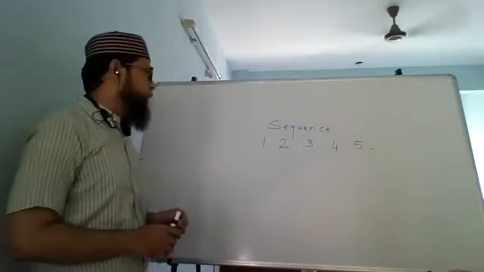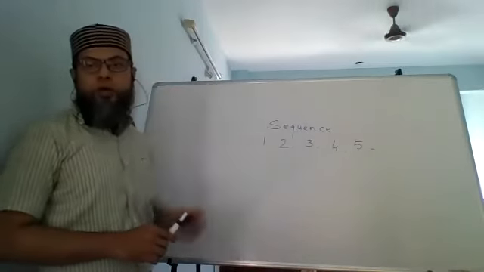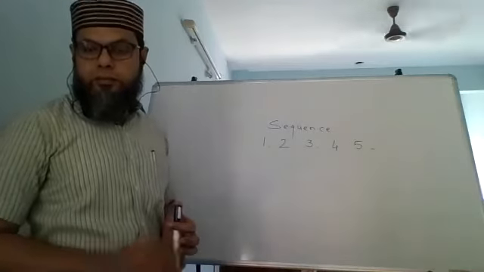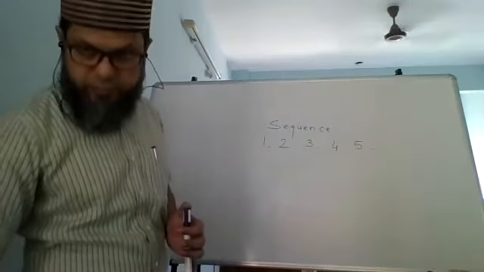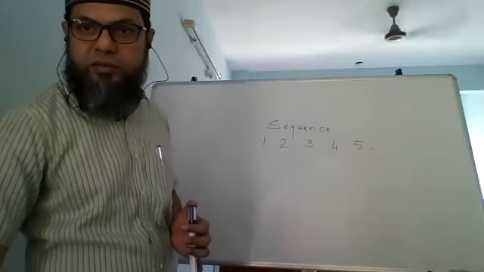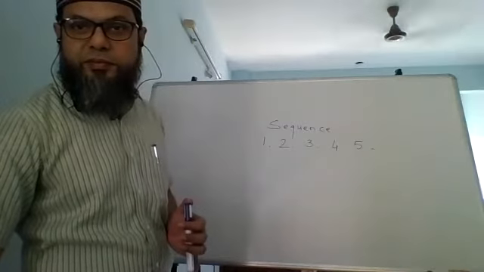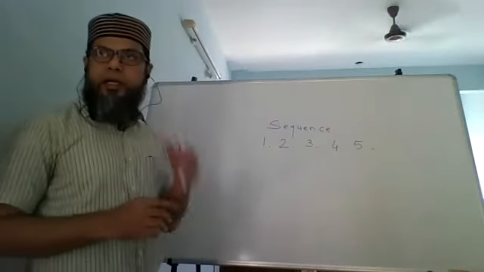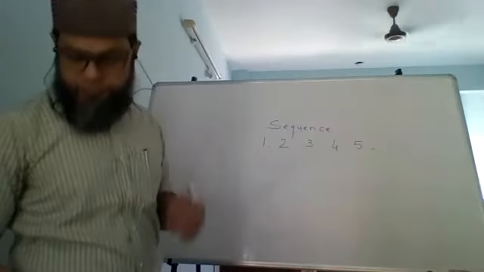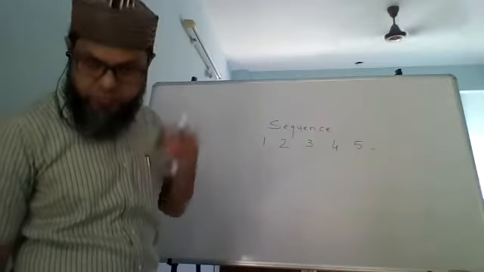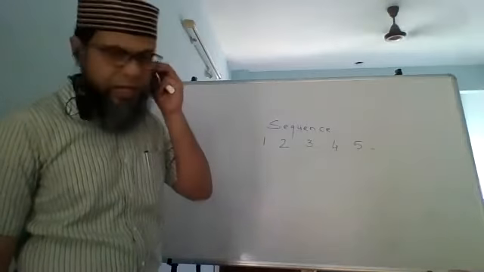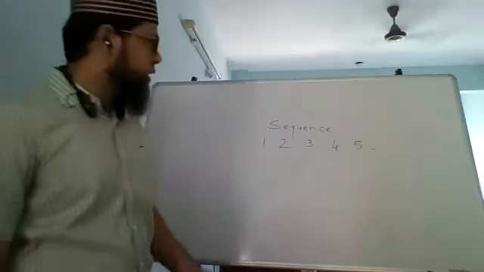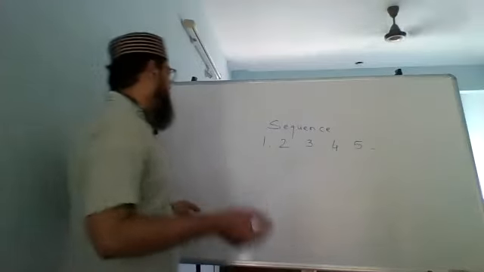If this is the sequence 1, 2, 3, 4, what's the next number that's going to come? Yes, 5. After 5, the next number will be 6. That's right. The number after that is going to be 7, and so on. Now let's look at another one.